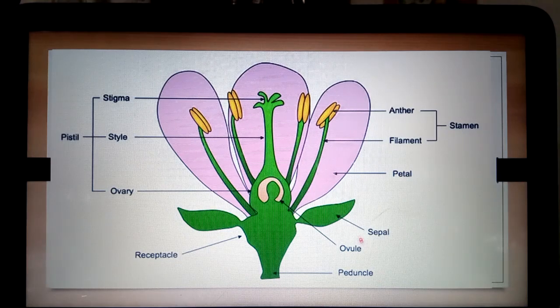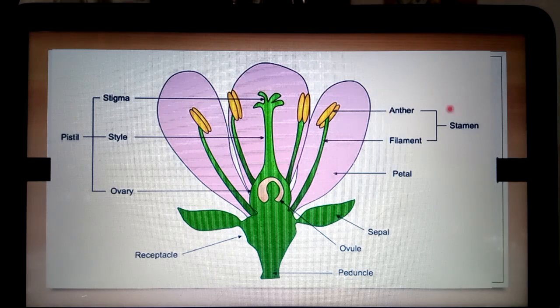This is basically the greenish part that you know. This is the sepal. The collection of sepals is called the calyx. It is an accessory part. Then the peduncle is an accessory part. The thalamus or receptacle is also an accessory part, somewhat greenish in color because it bears chloroplasts and carries out photosynthesis to some extent. This is the colorful part, which we call the petals. The collection of petals is called the corolla. The corolla is a very brightly colored structure, basically designed for the attraction of pollinating agencies.